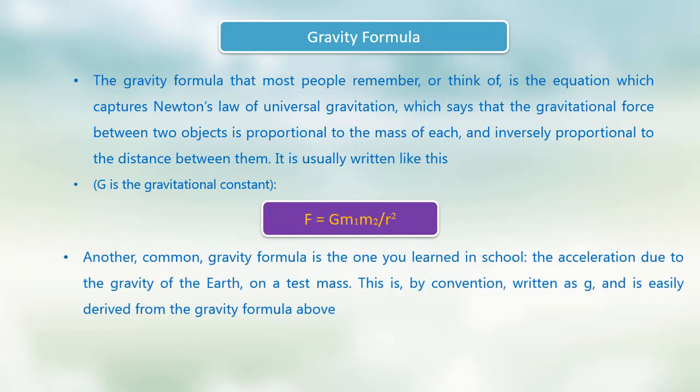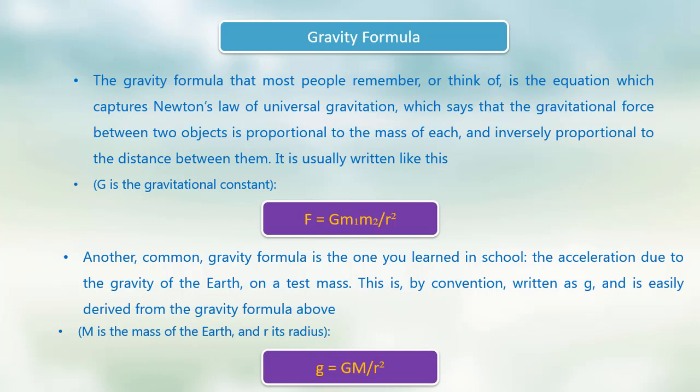Another common gravity formula is the one you learned in school: the acceleration due to the gravity of the Earth on a test mass. By convention this is written as g and is easily derived from the gravity formula above. M is the mass of the Earth and R its radius. So we can write the equation of g, that is, small g equals capital G capital M upon R square.